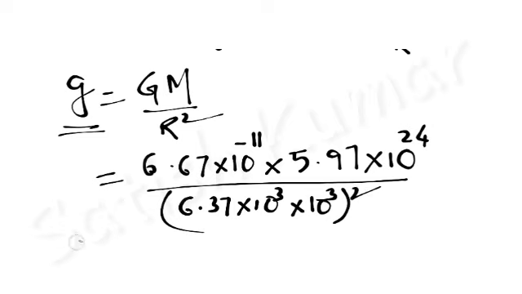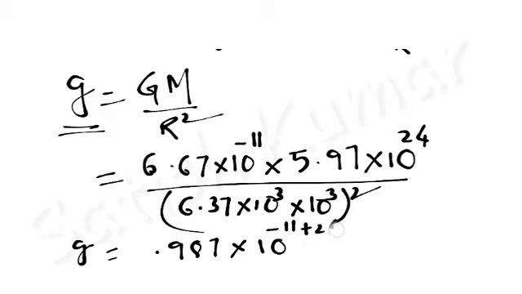Now the value of g: by multiplying 6.67 and 5.97 and dividing it with 6.37 square, I am getting 9.87 into 10 power minus 11, this is plus 24, and here 6 and 6, so it is 12.